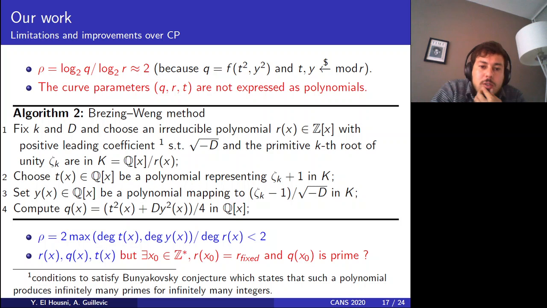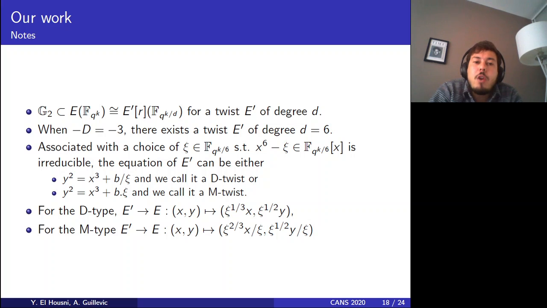But before talking about this, just some notes in order to find a better elliptic curve for our problem. The group G2 is isomorphic to a group on another elliptic curve defined over a smaller field if we use the twist theory. Basically, it is isomorphic to the R torsion defined over the extension field Q to the K out of D, with K the embedding degree and D the twist degree.